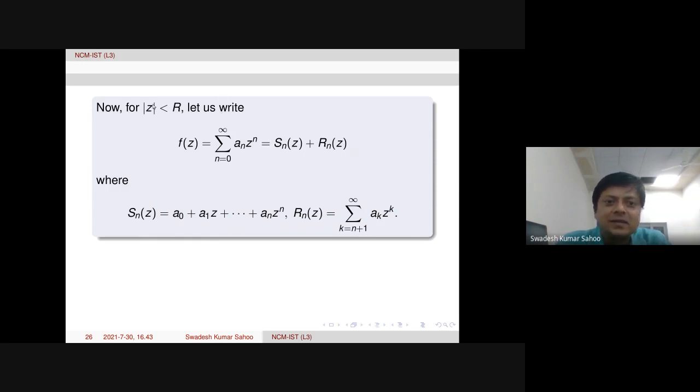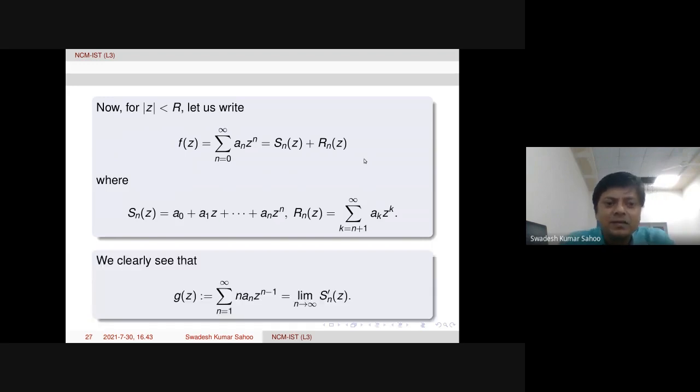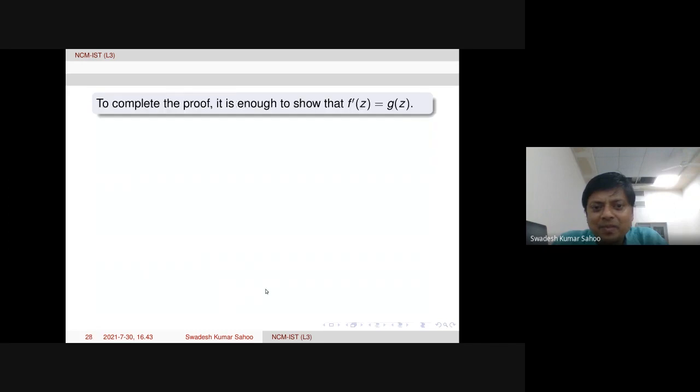In mod z less than r, because this series is convergent, we are able to write this as equal to f of z. Now see, we denote by G of z the term by term differentiation of S_n, because S_n z is just a polynomial of degree n. The nth partial sum is a polynomial of degree n, so term by term differentiation for this polynomial we can do, giving n z power n minus 1.